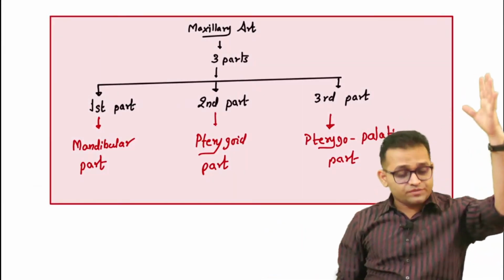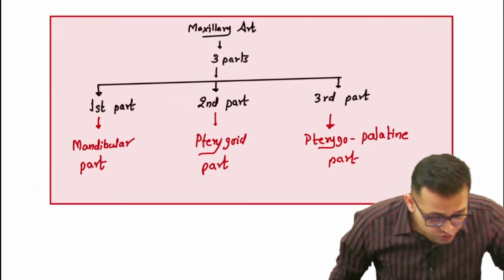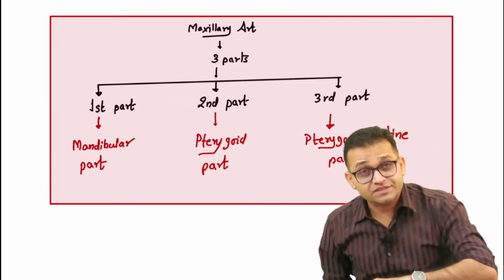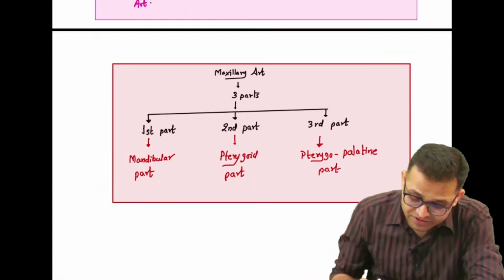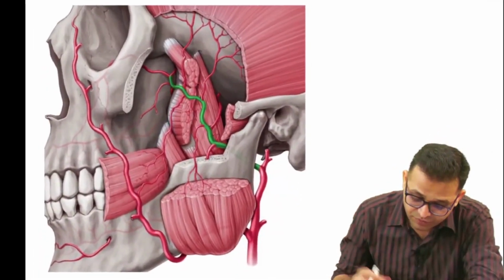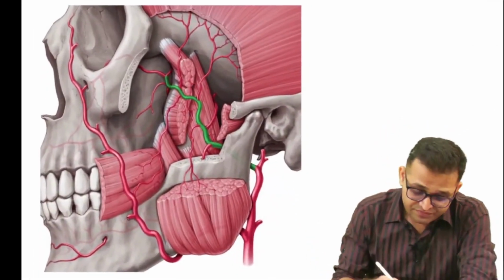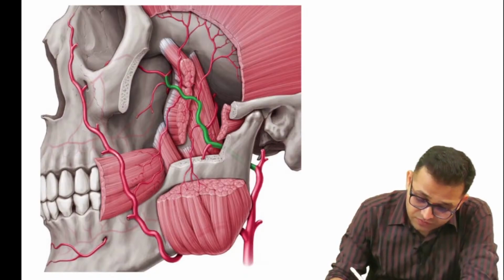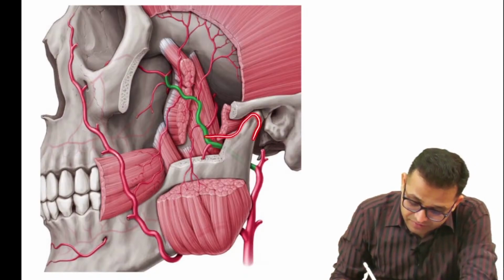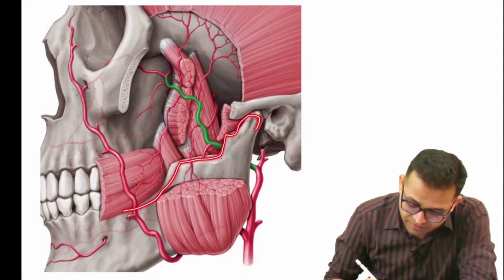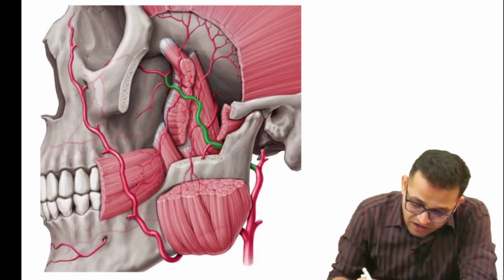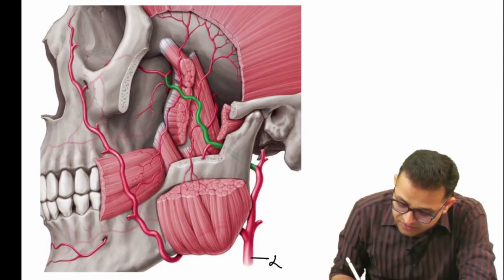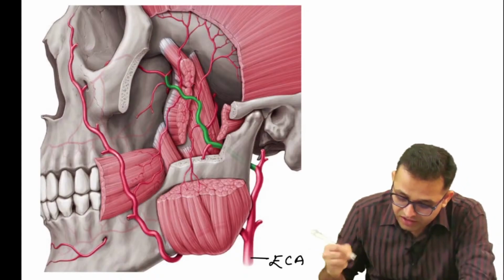So this is the first concept. Okay, so now we are going to look at what the different branches are. So before that, one three-dimensional orientation for all of you. Can you see this beautiful image, sir? Here we can observe the mandible which has been cut. You are cutting the mandible to see the branches now. Can you see this artery, sir? This is our external carotid artery.